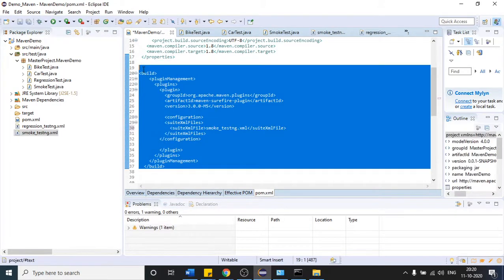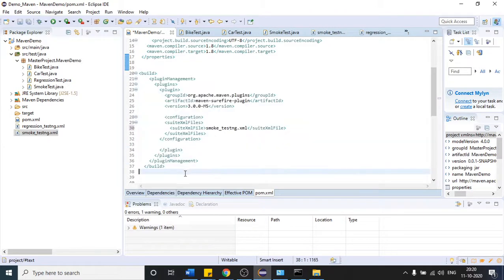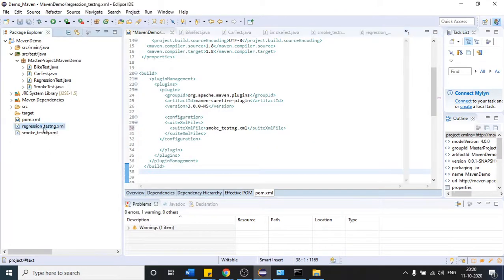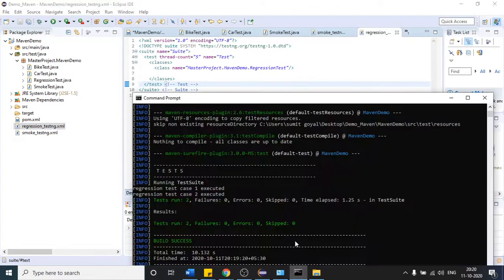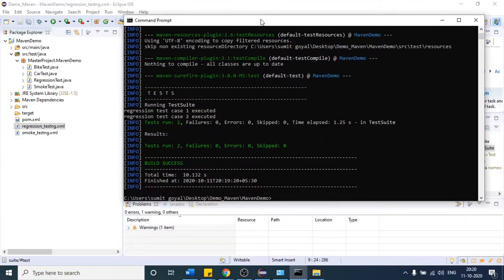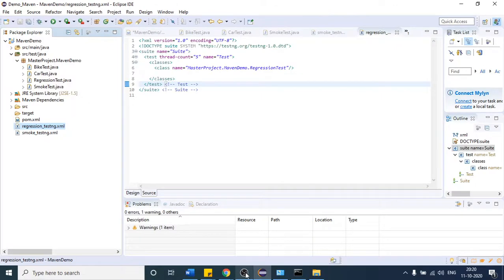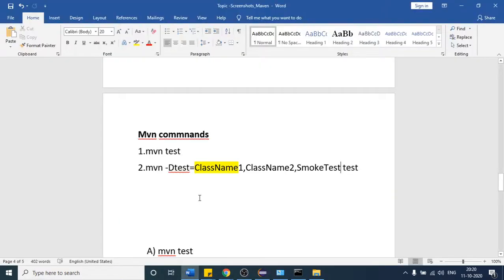You should have some control over this plugin. So when the client says I want to run regression, from the command prompt itself I will say I want to run the regression test case, and automatically this will be called. To do that, we will use one Maven concept, which is also one of the important concepts, called Maven profiling. So how can we do that? See here, profiling. Let me highlight it. With the help of this concept, we can handle this situation.